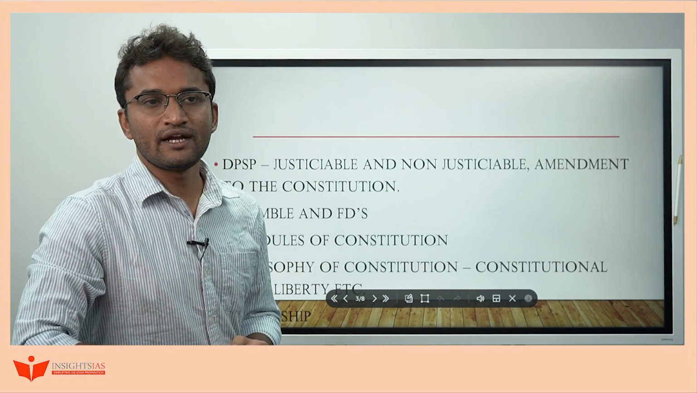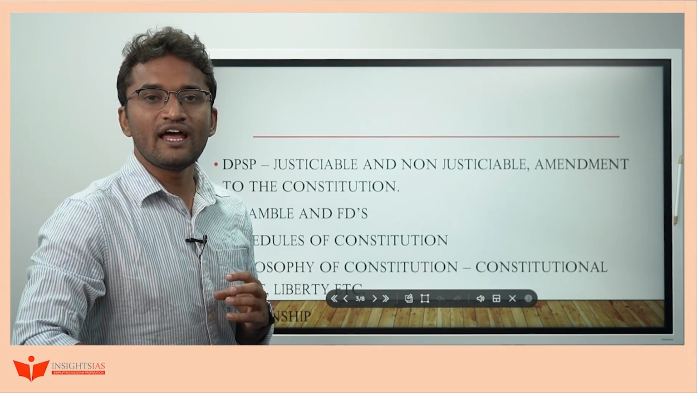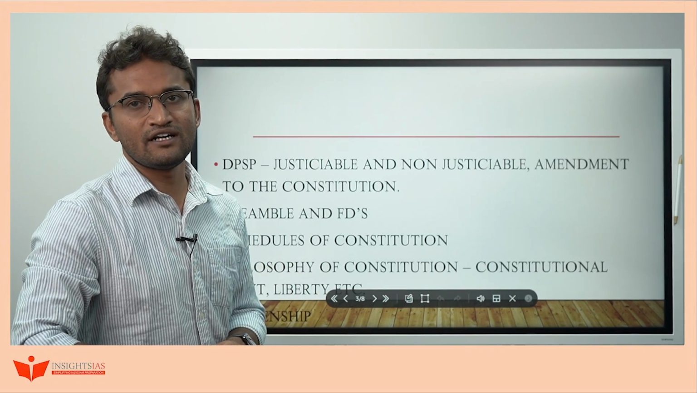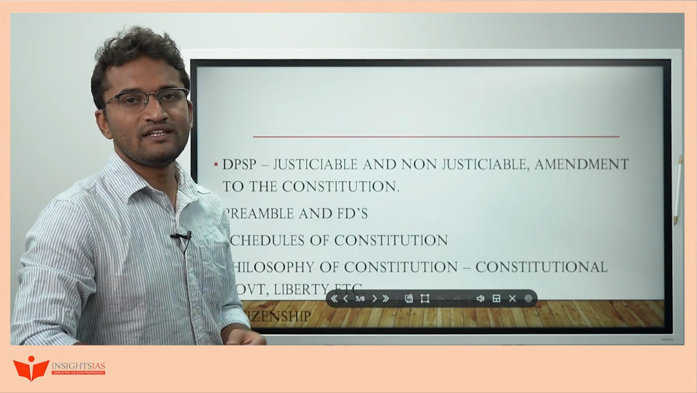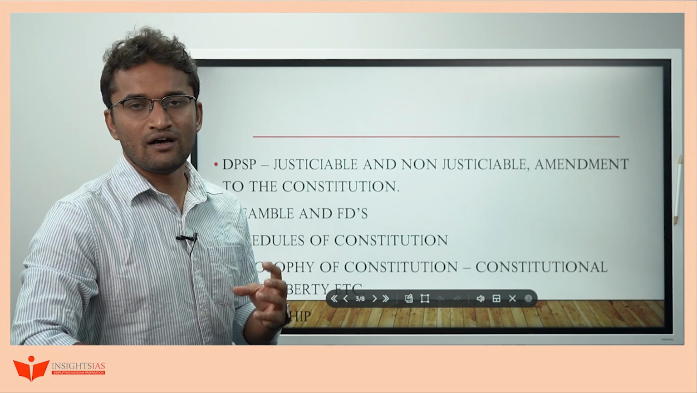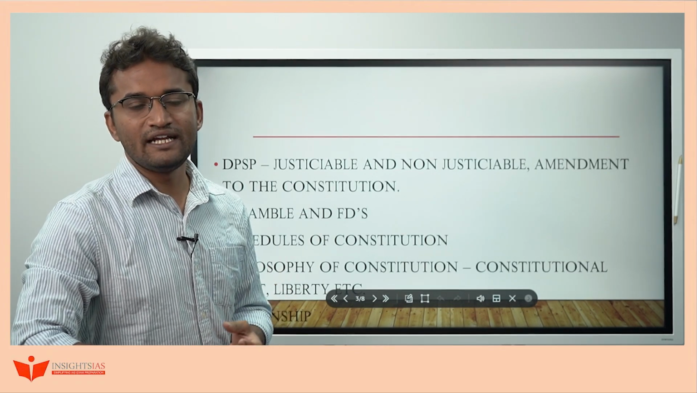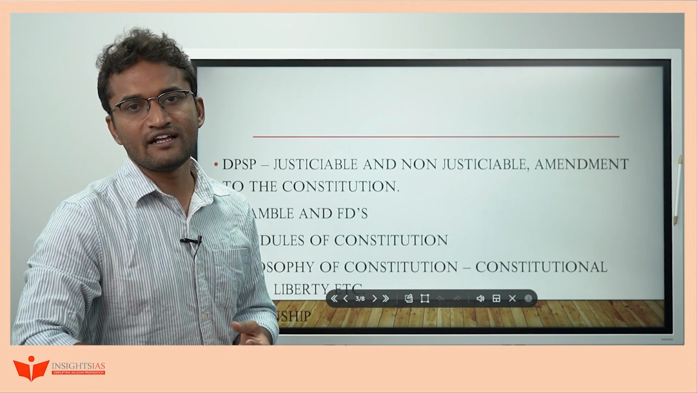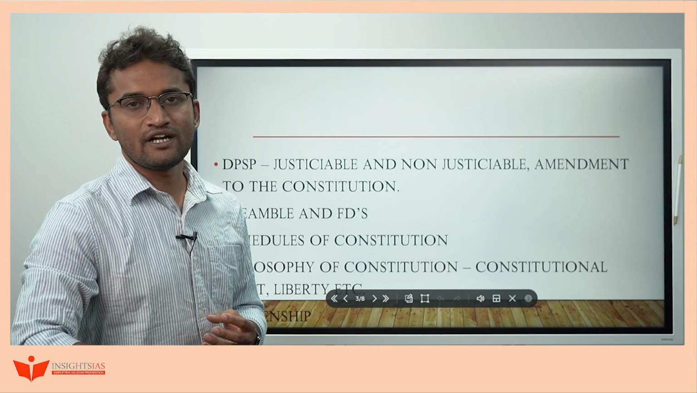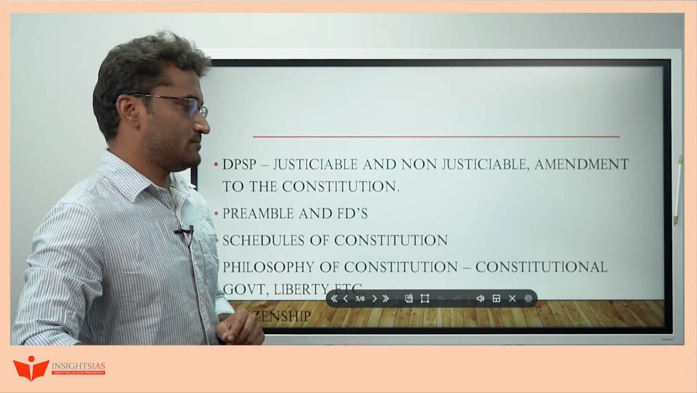For example, to protect important cultural monuments, etc. So likewise, you try to understand the difference between certain provisions of DPSP and fundamental duties. Along with that, the preamble part. There are various important keywords present in the preamble, for example, equality, liberty, integrity, fraternity. The secular term was added in the 42nd Constitutional Amendment Act. Likewise, you try to go through those elements bit by bit.